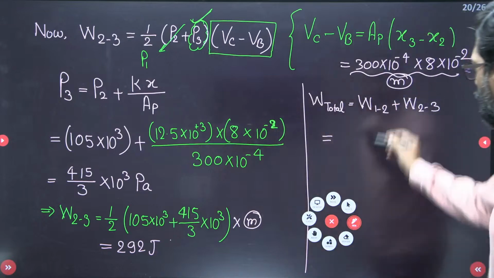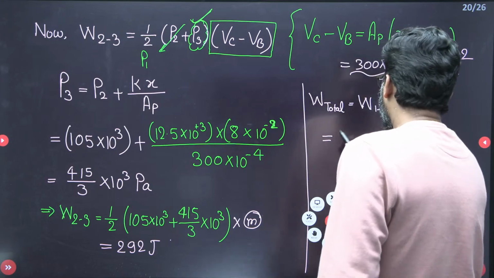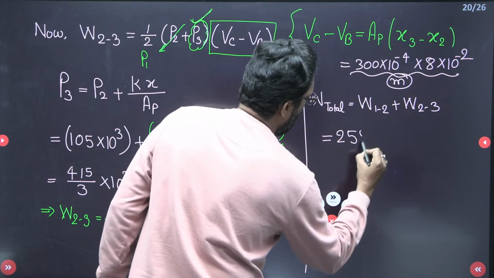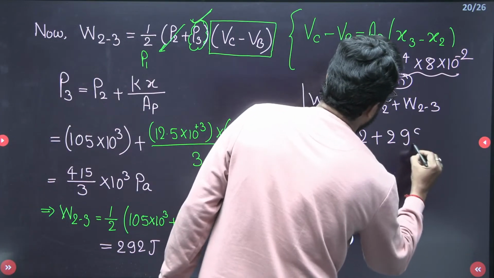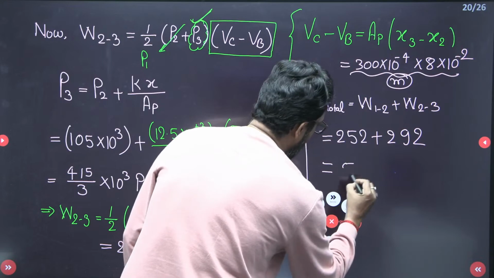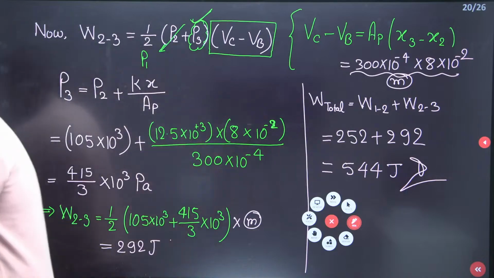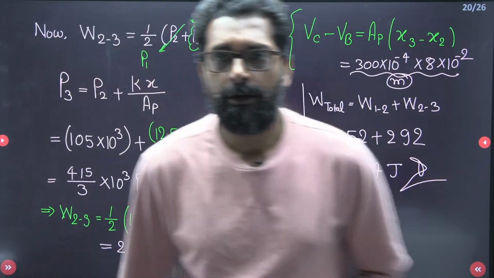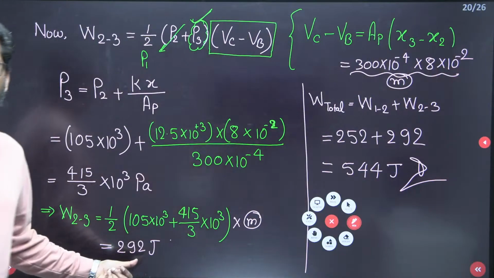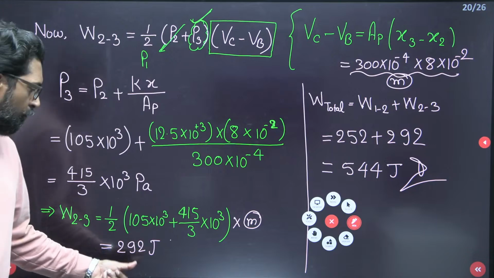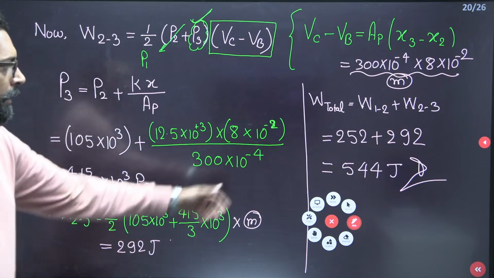292 joule. Now you have to add W1 to 2, 252, plus W2 to 3, 292. Add this one. This is your 544 joule. Is there any confusion? Please tell me. No, 29, not wrong. This is your 0.29 kilojoule. Yes. Correct. 292. Correct. This is okay, beta.